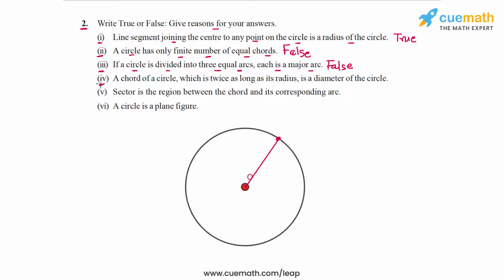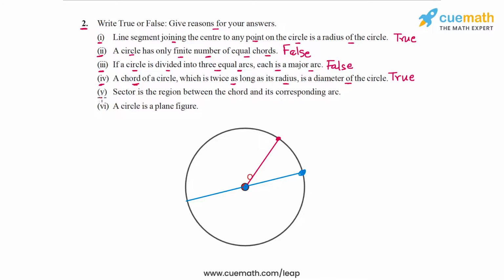Now in part 4, the statement says that a chord of a circle which is twice as long as its radius is a diameter of the circle. So this statement is actually true. If you have any chord passing through the center of the circle like this, it's a diameter of the circle, and this is twice the radius, because the radius is a segment joining the center to any point. So if you double this, you get a diameter of the circle. So statement 4 is true.